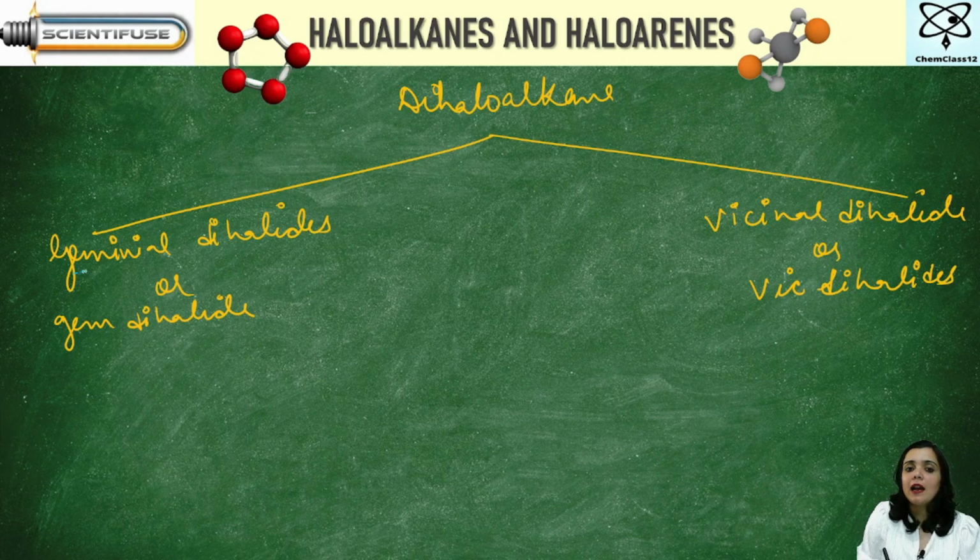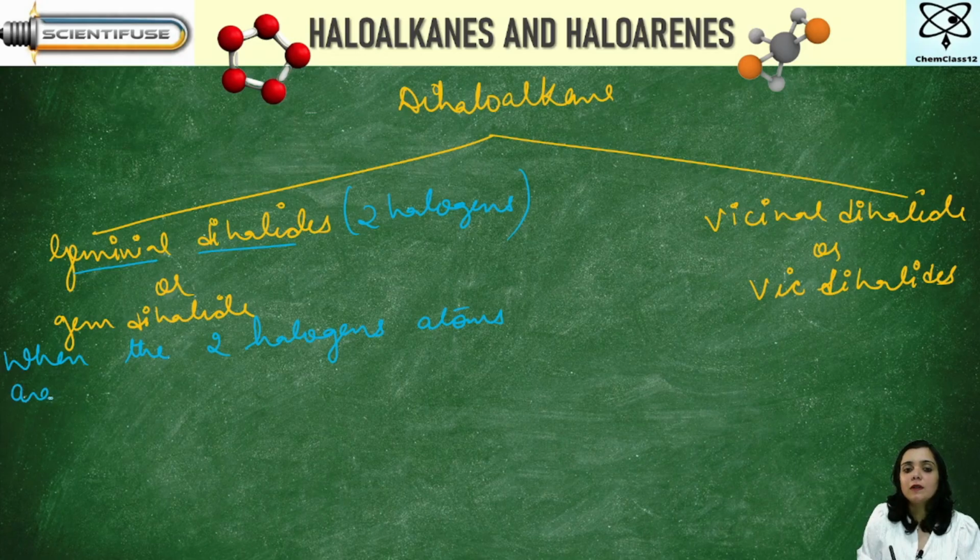Geminal dihalides means basically two halogens. I say when the two halogen atoms are attached to the same carbon atom, it is called geminal dihalide. For example, let us say this.